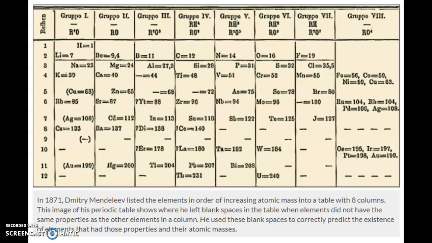It turns out that Mendeleev's predictions were correct. In the late 1800s, scientists discovered 3 elements that matched the predicted properties of the blank spaces in Mendeleev's table: gallium, scandium, and germanium. Mendeleev had designed the first working version of an important tool. This tool would later be known as the periodic table. The periodic table of the elements is a table that lists all of the known elements and groups them into columns by important shared properties.